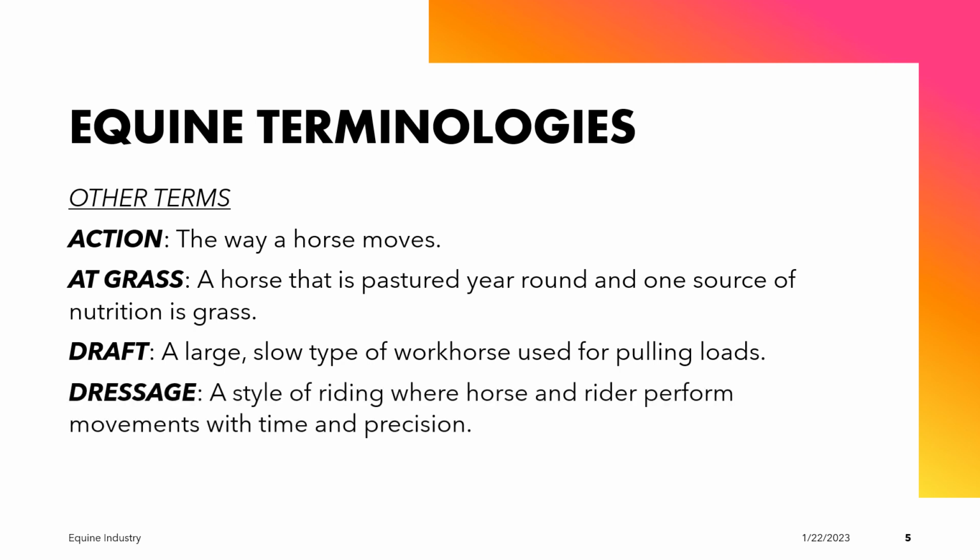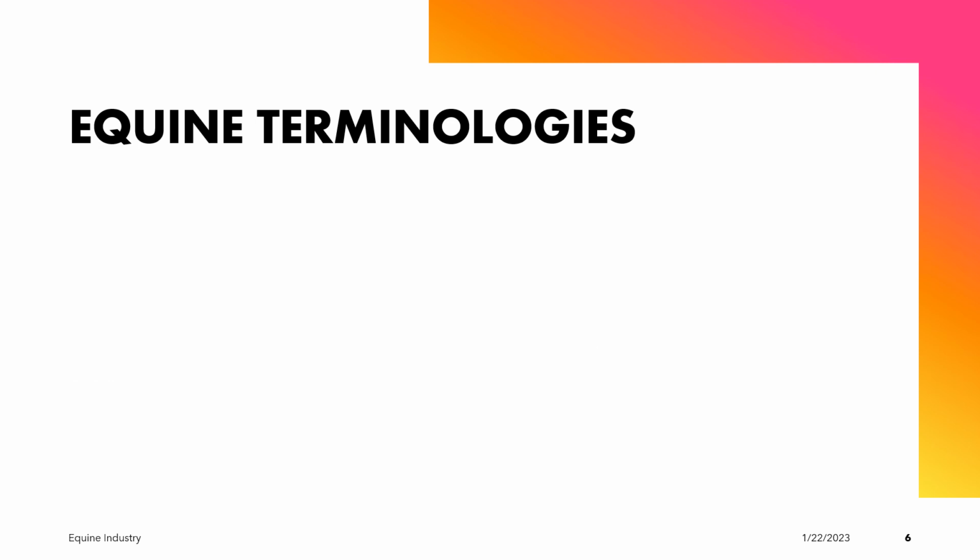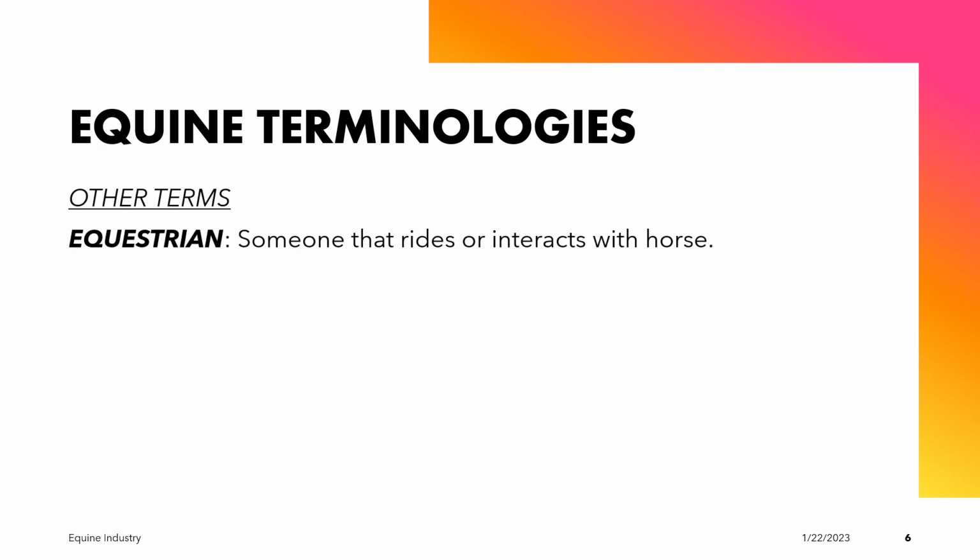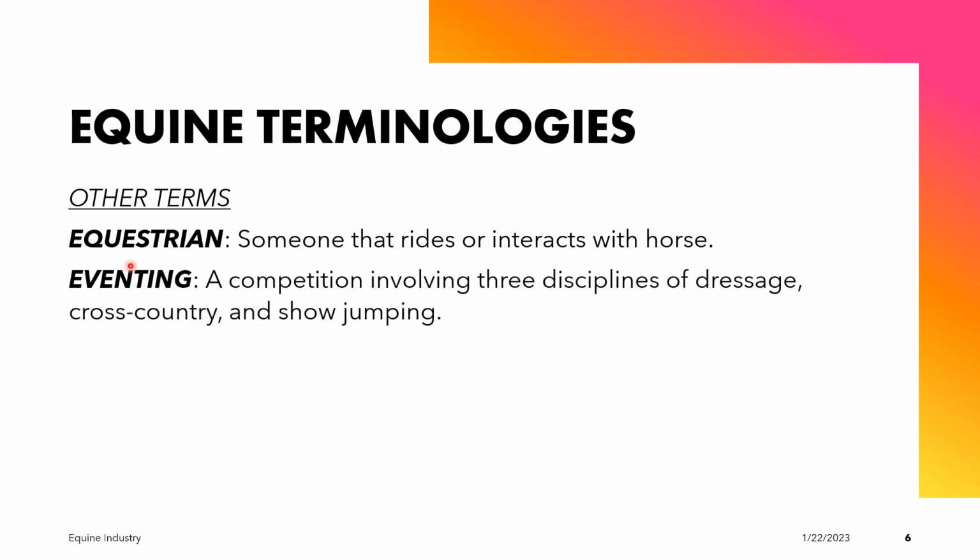We also have the term dressage. This is a style of riding where horse and rider perform movements with time and precision. We also have the term equestrian. When we say equestrian, that is someone that rides or interacts with horses. We also have the term eventing. Eventing is a competition involving three disciplines. These disciplines are the dressage, the cross country, and the show jumping.